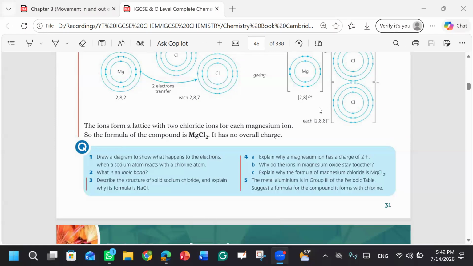And on the other hand, non-metals don't tend to lose electrons. They tend to gain electrons. Usually they have 6 or 7 electrons in their valence shell, so it is not possible for them to lose electrons, but what's possible is that they can gain 1 or 2 electrons to make their octet complete. It is not possible for any species to lose its 6 electrons. But what is possible? To gain 2 electrons, right?